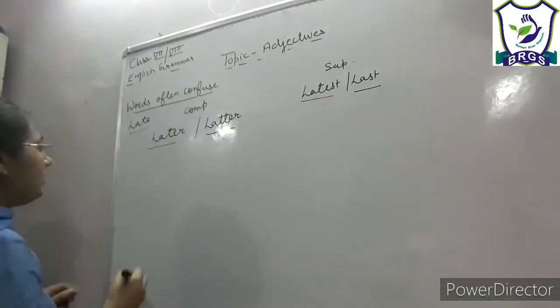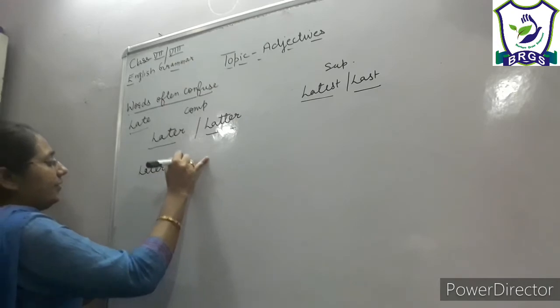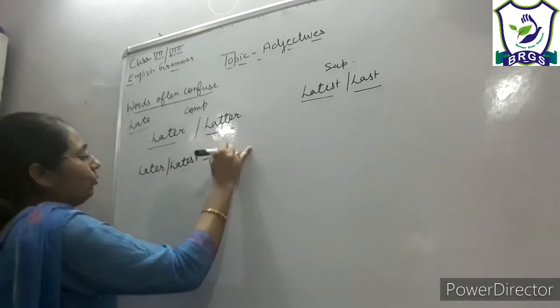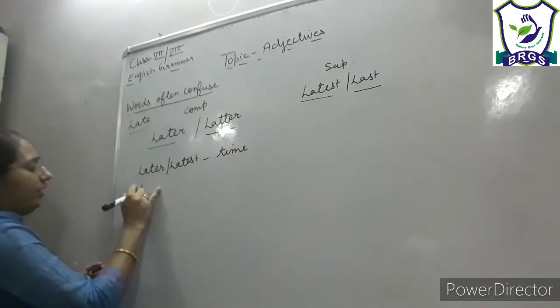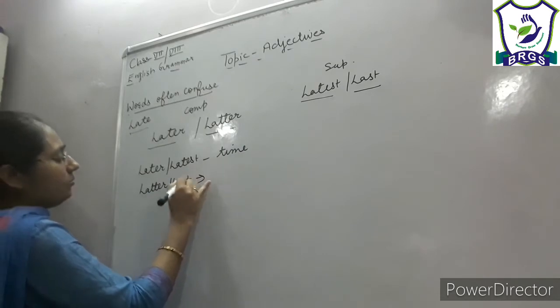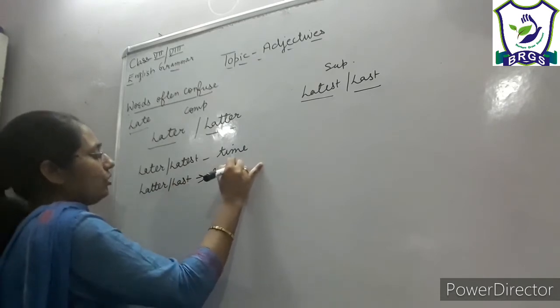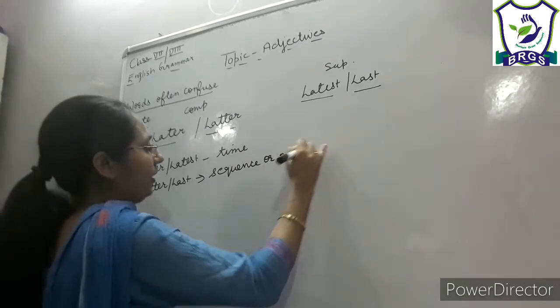Now let us understand the meaning. When it changes into later and latest, it is referring to time, in the context of time. And when it is latter or last, it is mentioning the sequence or order of happening something.